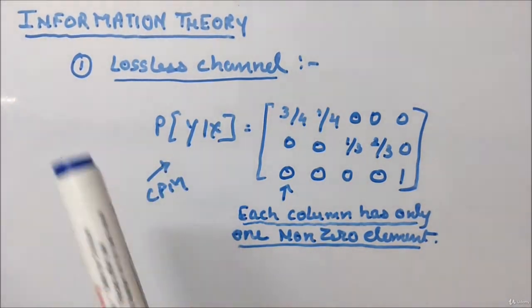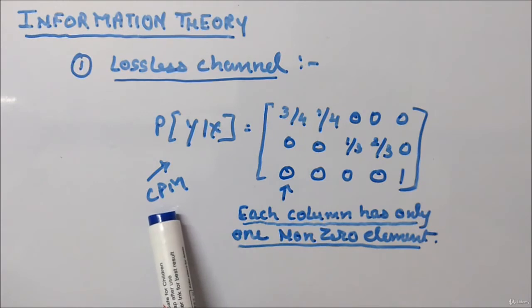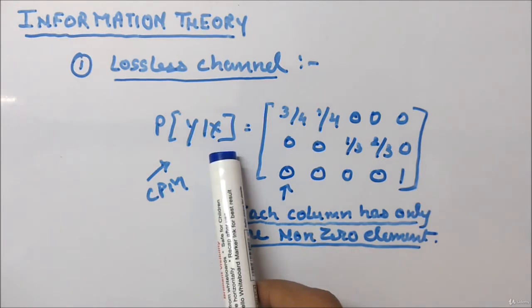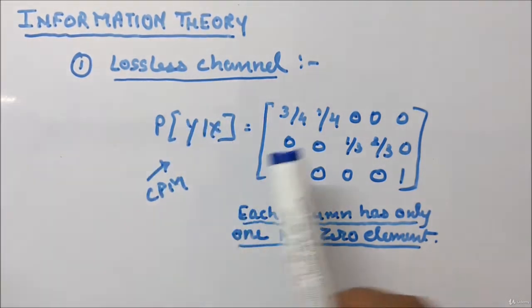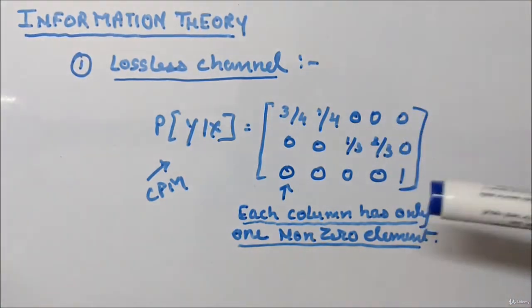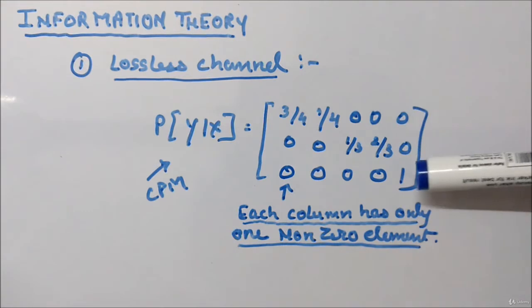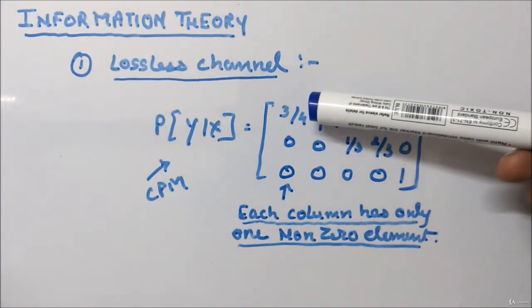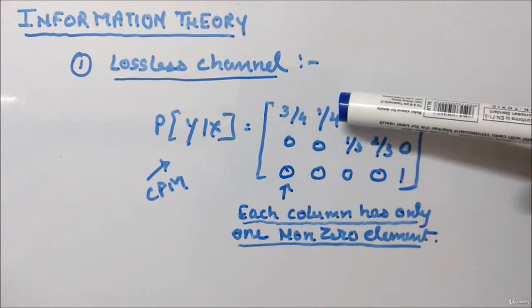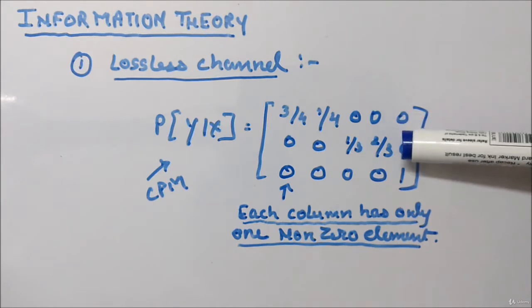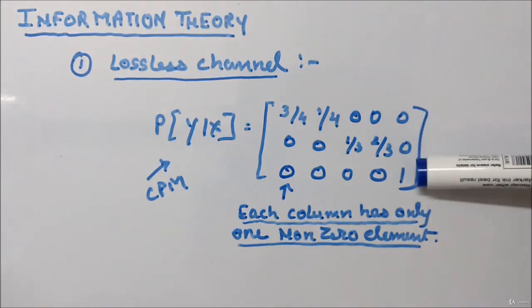So first point is, if you remember the channel probability matrix, which was P(y given x). If P(y given x) is given like this, where each column has only one non-zero element, you can see the first column has 3/4, the second column has 1/4, the third column has 1/3, the fourth column has 2/3, and the fifth column has 1.